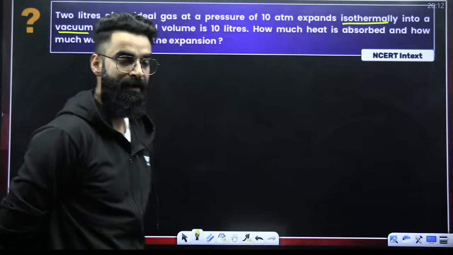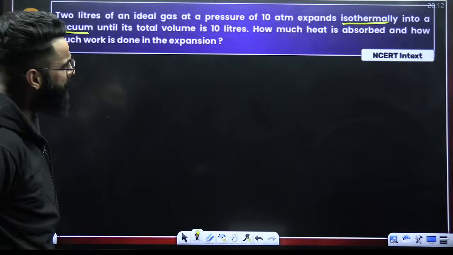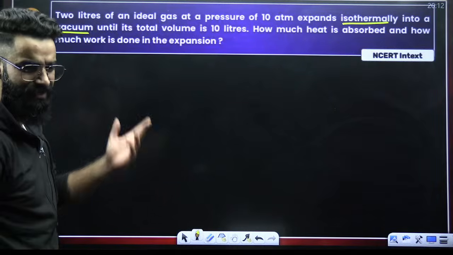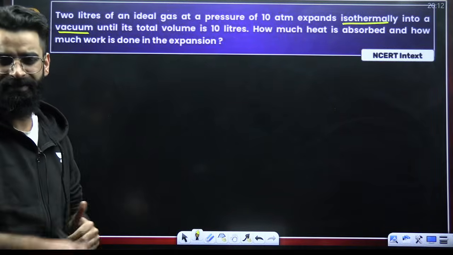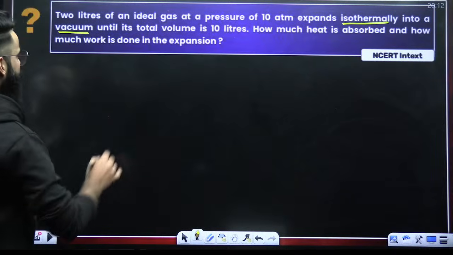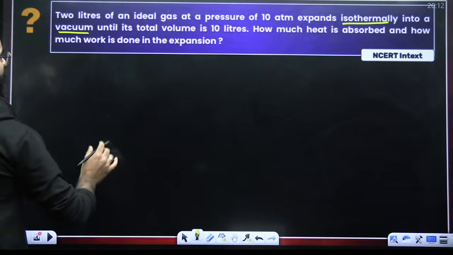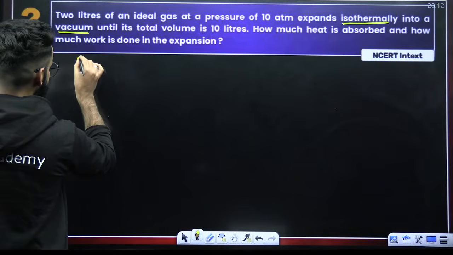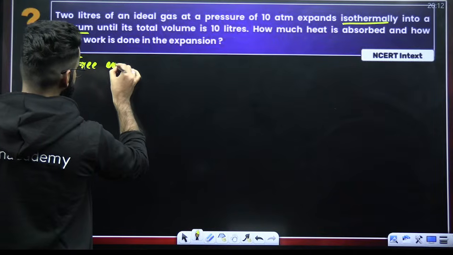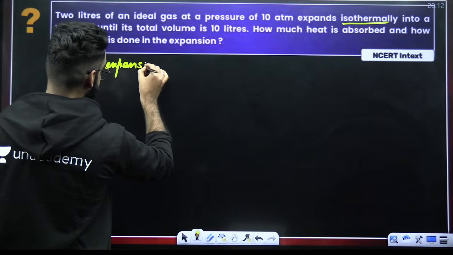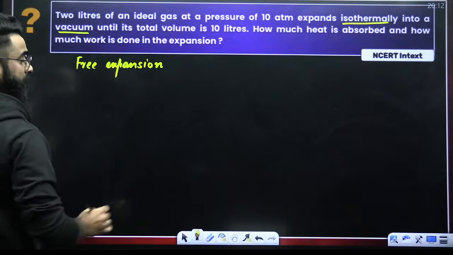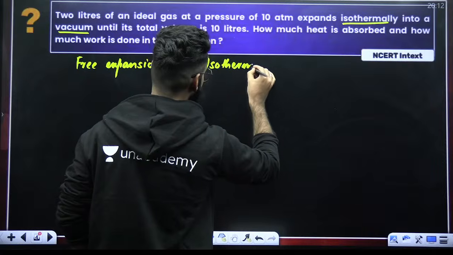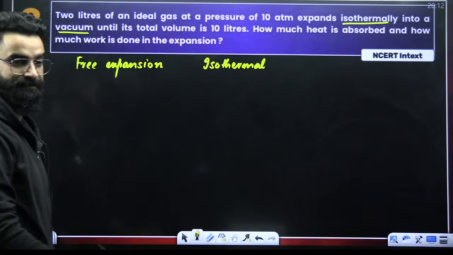This is the question. My dear students, I just picked 2 points from the question, and we are done by picking those 2 points itself. What are those exactly? First of all, it's mentioned that expansion of the gas is happening in vacuum. So it is basically the case of free expansion of an ideal gas. Number two, in the question they mention that the ideal gas is undergoing the isothermal process, right?